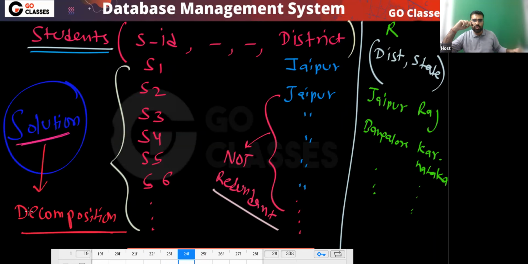Okay, so this is what I'm saying. And this is a solution. What is the solution? The solution is decomposition. You can decompose. And what you can do? So this table and this table, two tables you can create, two relations you can create. So this is the solution, decomposition.